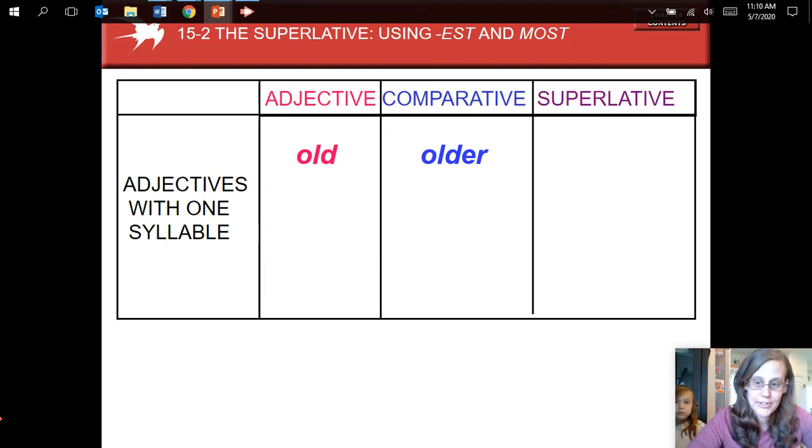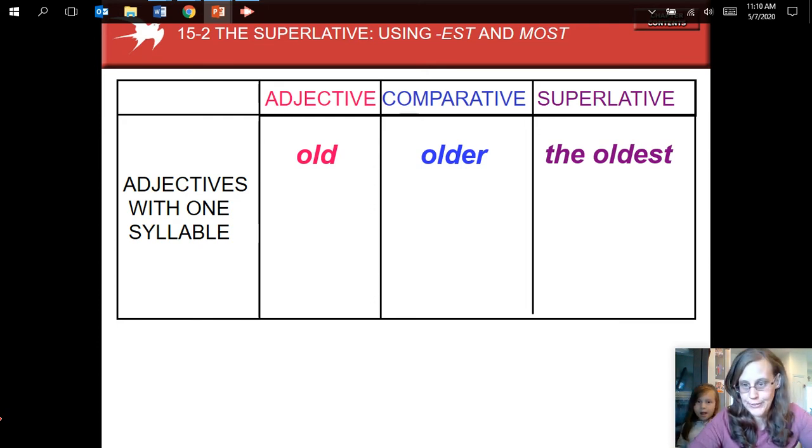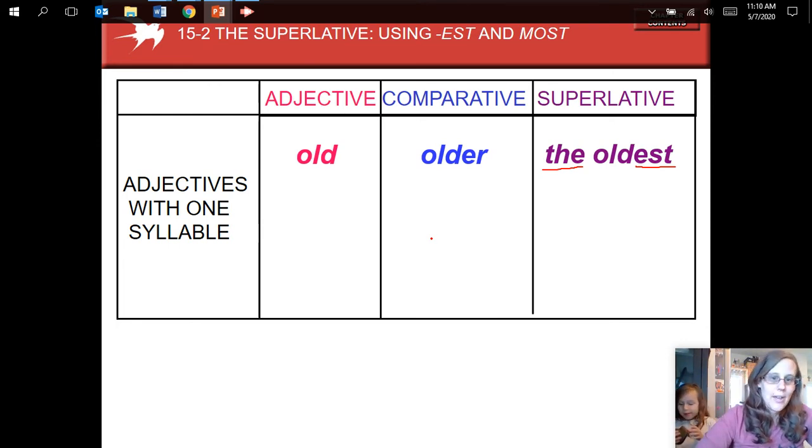For the superlative form, comparing more than 2 things, it is the oldest. So we need the and we need EST at the end. That's for adjectives with one syllable.